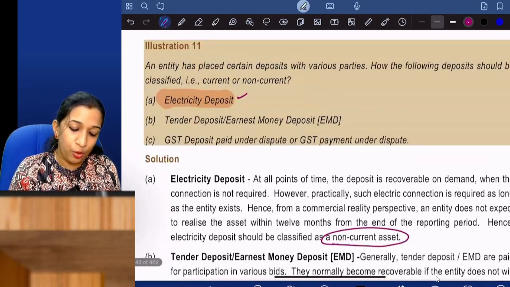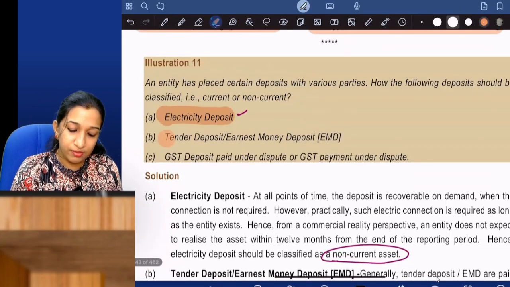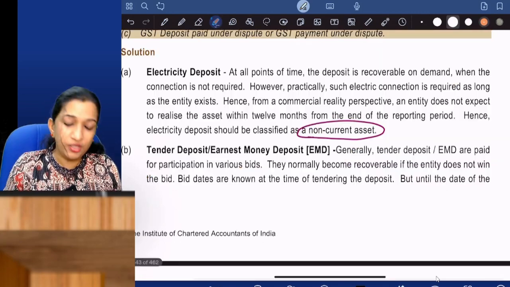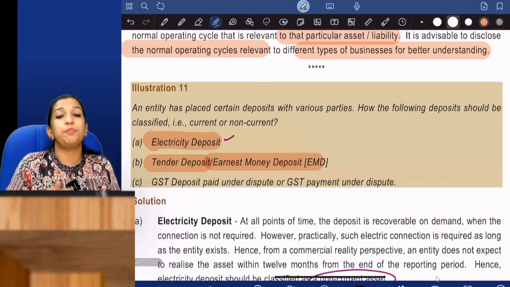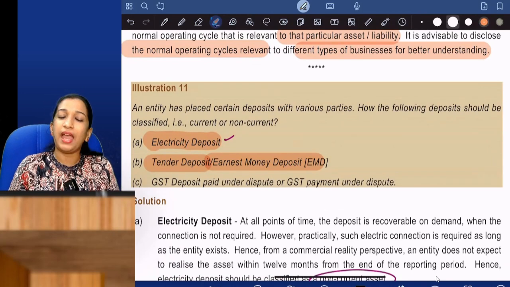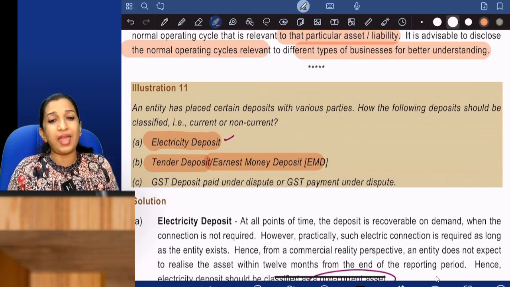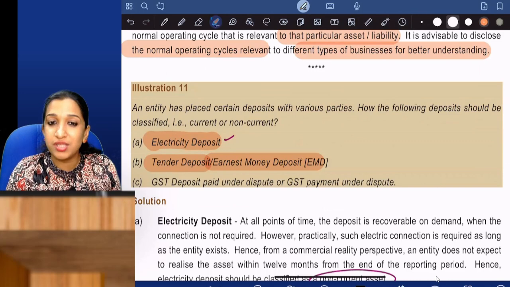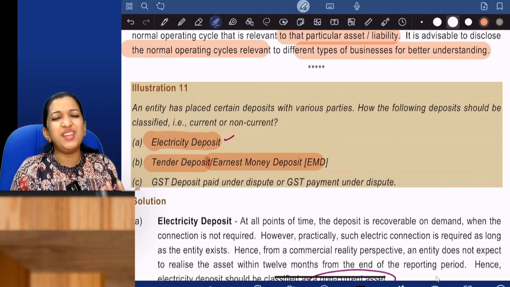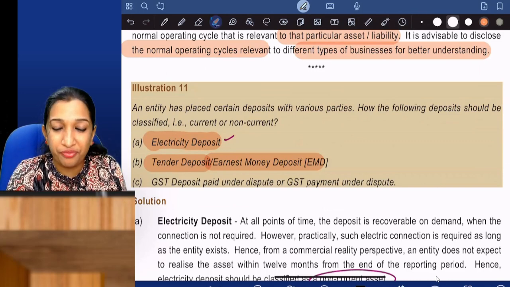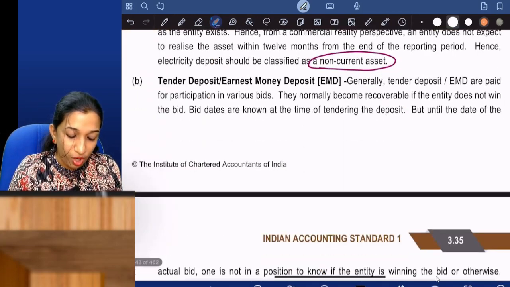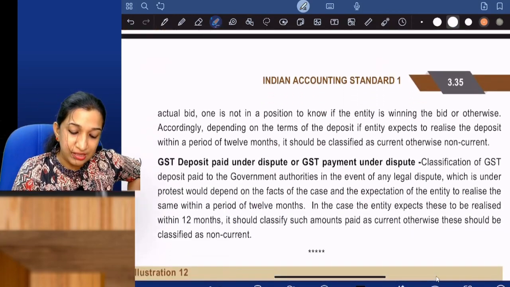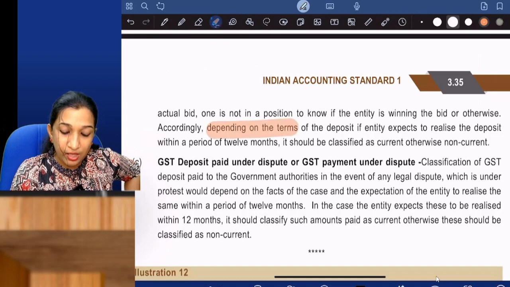Now tender deposit, earnest money deposit. These money deposits are made for participation in bids, and I can get the amount back only if I lose that bid. But that depends on the terms of that deposit. So what they have written in the study material is that it depends on the terms of the deposit.